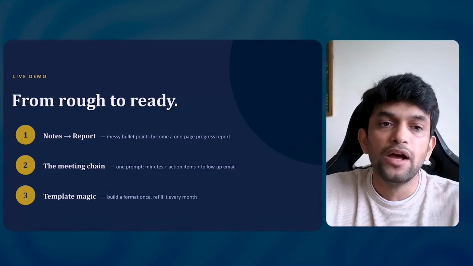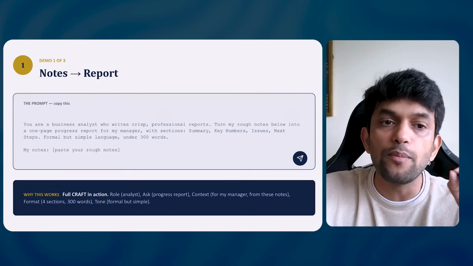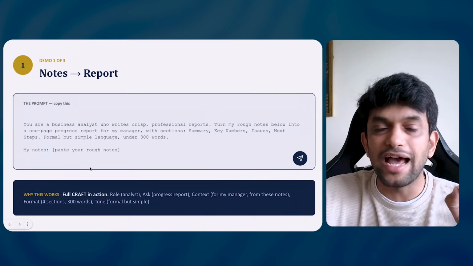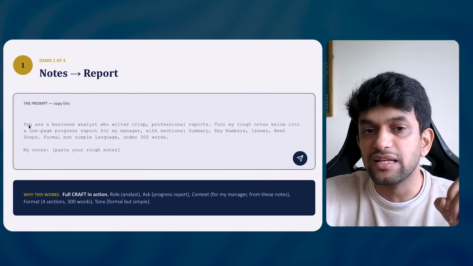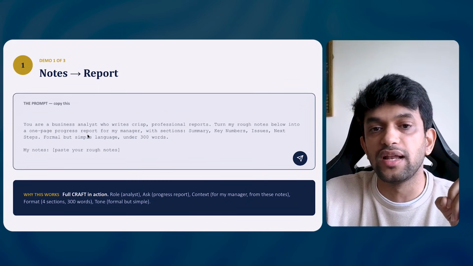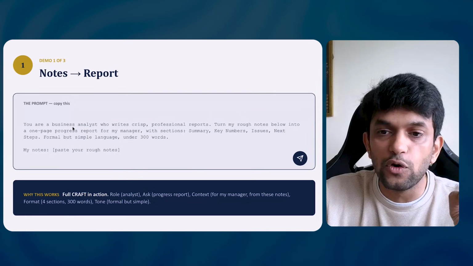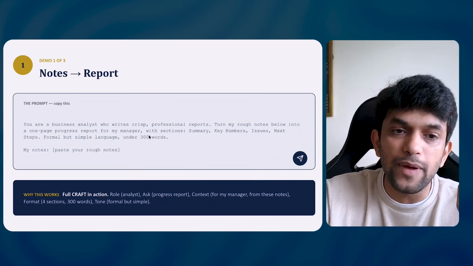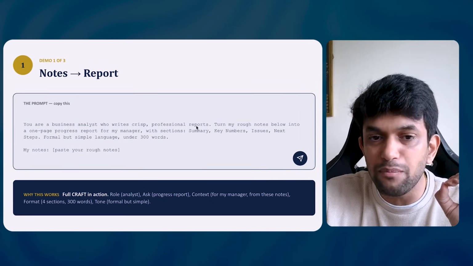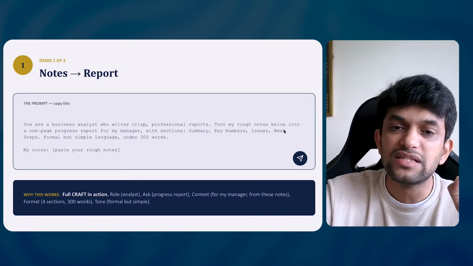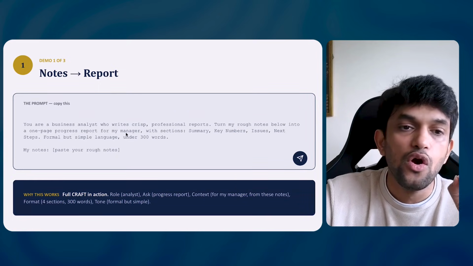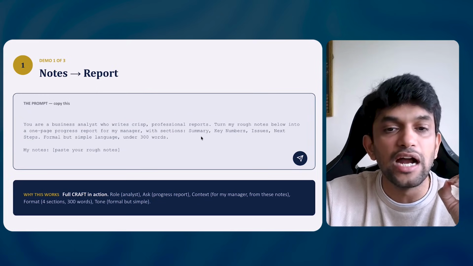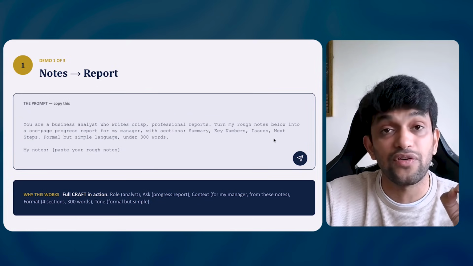The first demo is notes to reports. The prompt is: you are a business analyst. I am following the CRAFT framework. Here is the role: you are a business analyst who writes crisp, professional reports. Turn my rough notes below into a one-page progress report from my manager with sections: summary, key numbers, issues, next steps, in formal but simple language, under 300 words. Can you see the CRAFT framework here, guys?